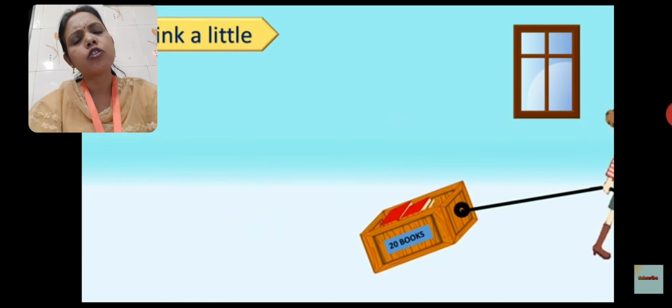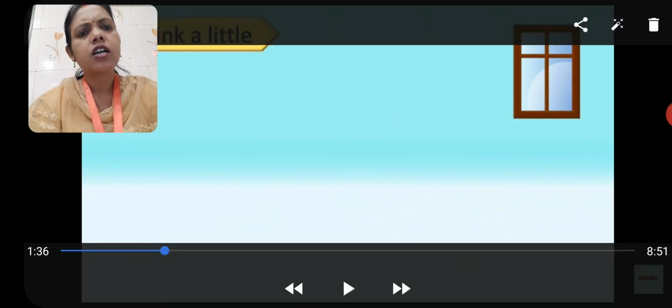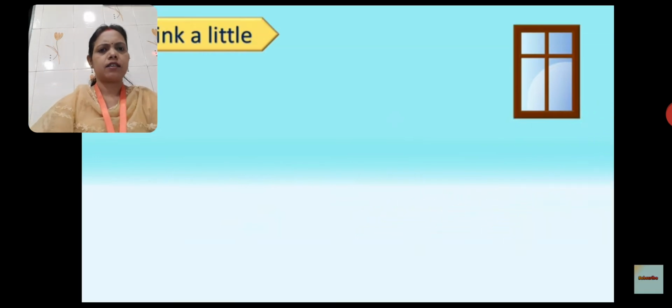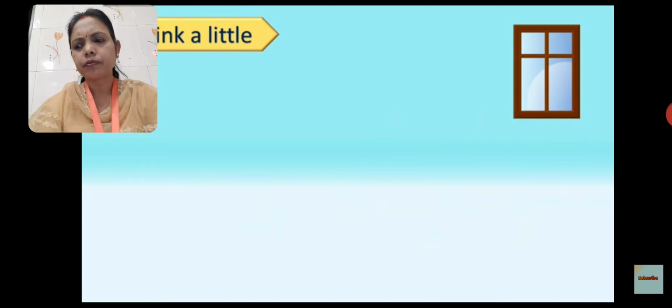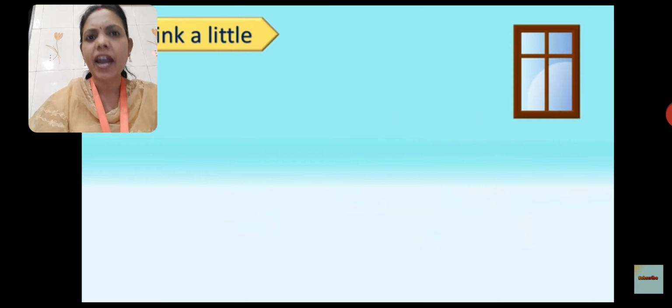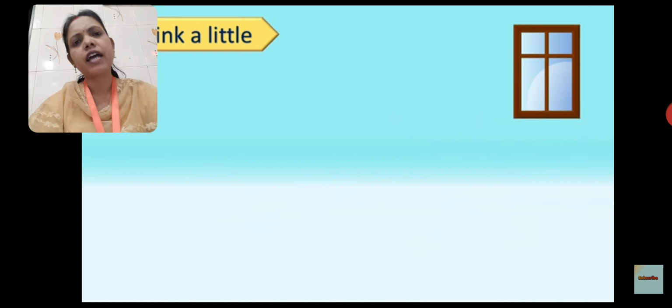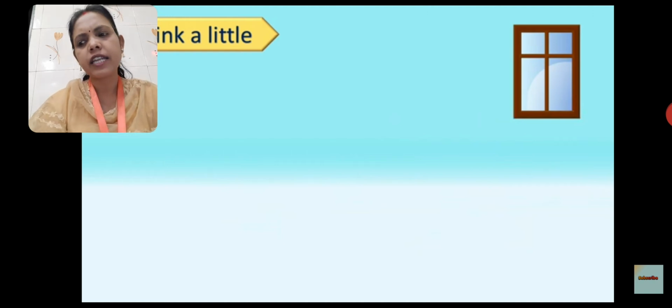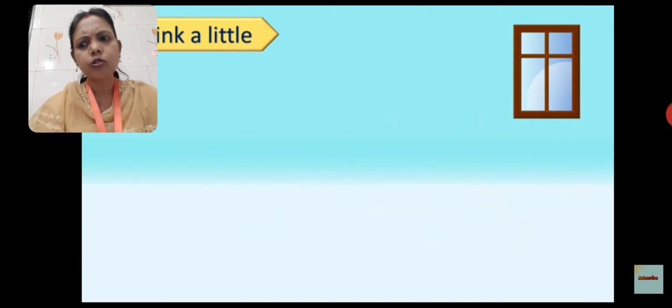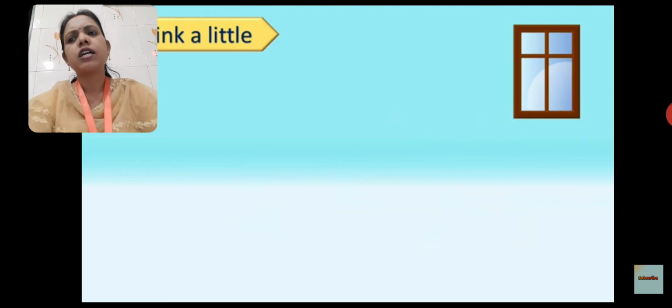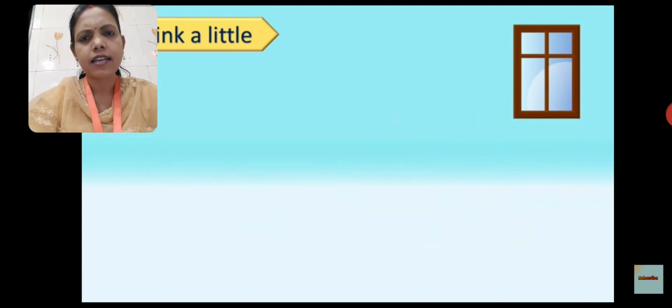Children, suppose with the help of another example, Riya has two loaded boxes. Suppose she wants to change the place of the boxes. Then what will she do? She will carry one box first and pull that box to where she wants to keep it, and after that she will carry the next box. For that purpose, she will tie the box with the help of a rope and she will cover the distance.